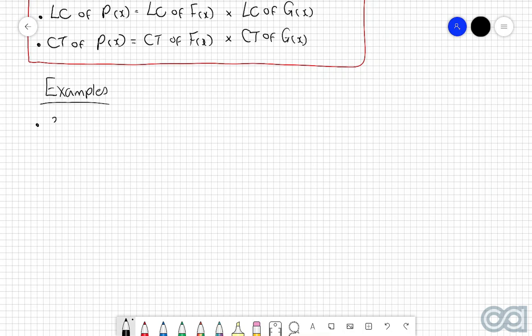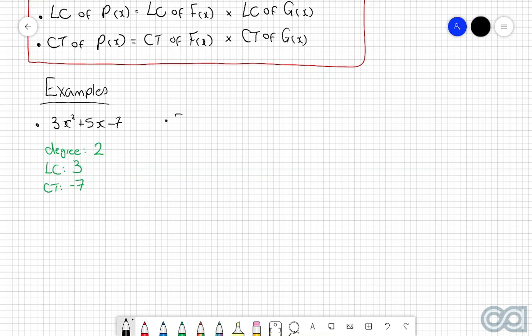The first one is 3x squared plus 5x take 7. So first things first, let's do the degree. So we can see here that the highest power of x throughout this entire polynomial is this 2. So therefore, we can say that the degree of the polynomial is 2. Furthermore, the leading coefficient, because we know that the degree of the polynomial is 2, then we know that the leading coefficient is 3 because this is the coefficient of the x to the power of 2 term. And finally, the constant term. The only term without an x component is this negative 7. So therefore, the constant term must be negative 7.